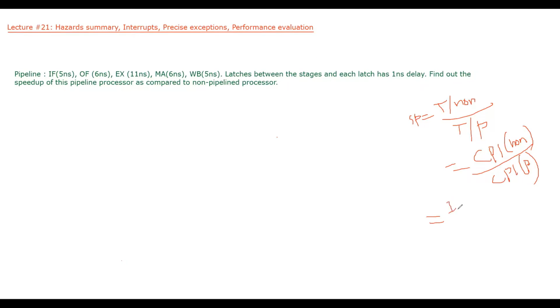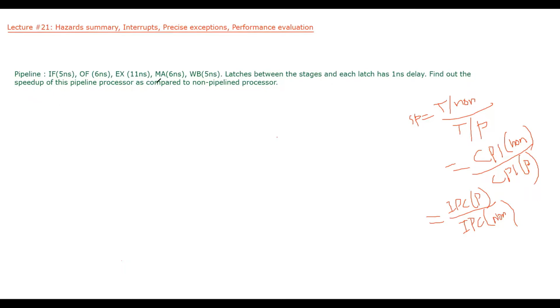IPC of pipelined divided by IPC of non-pipelined. So this is how speed up is calculated. Fine. So we have to find out the speed up of this pipeline processor as compared to non-pipeline processor.